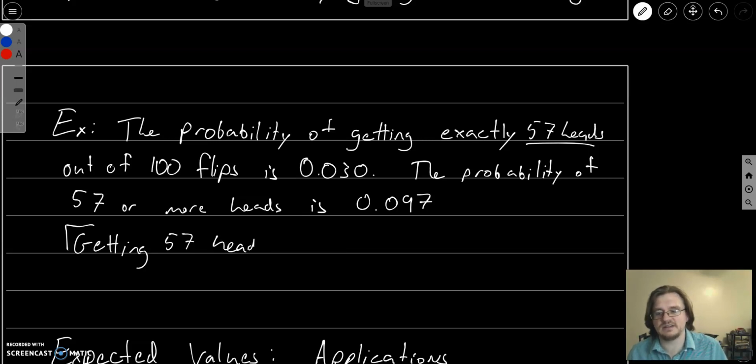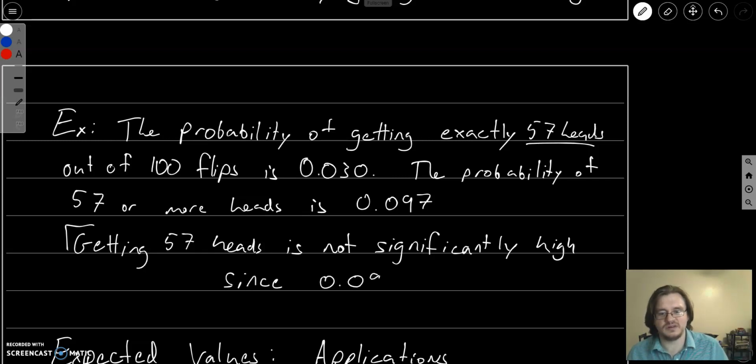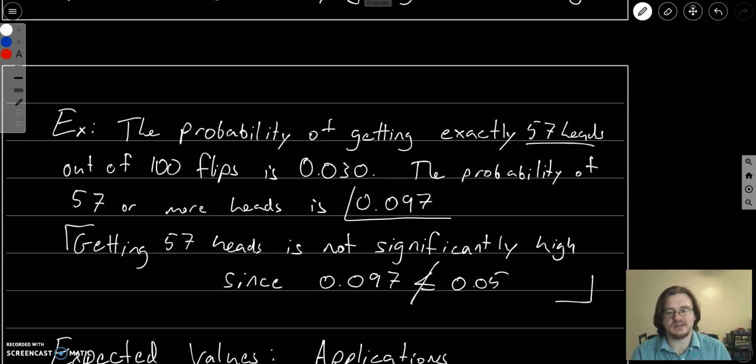Getting 57 heads is not significantly high, since 0.097 is not less than 0.05. This probability is not small enough to make this an unusual event. And it's specifically the probability of getting 57 or more heads. The probability of getting exactly 57 heads is pretty small, but the probability that we want is 57 or more.